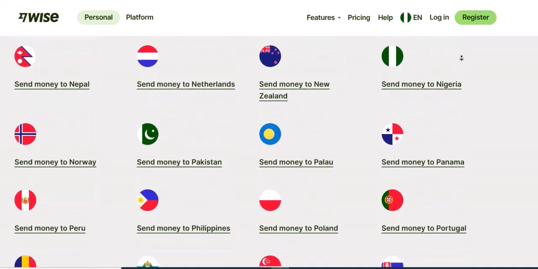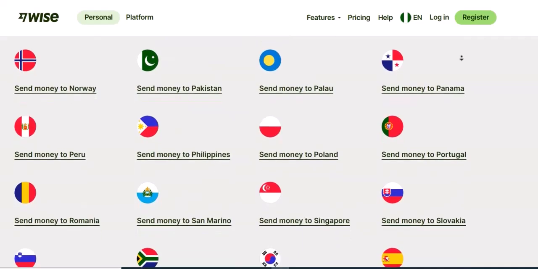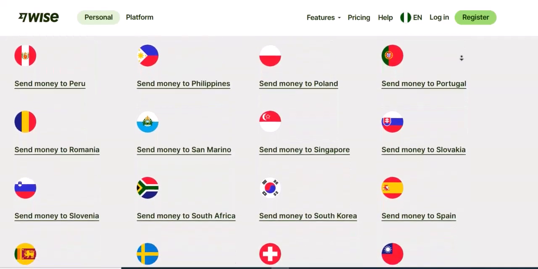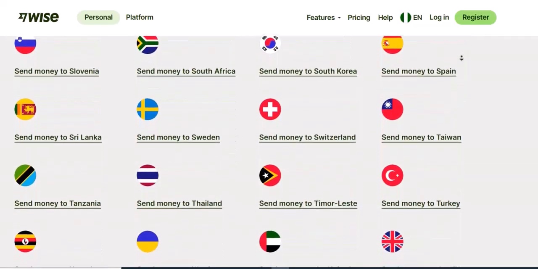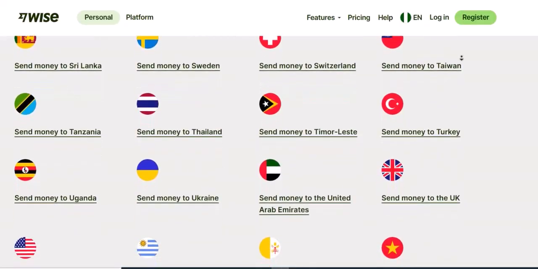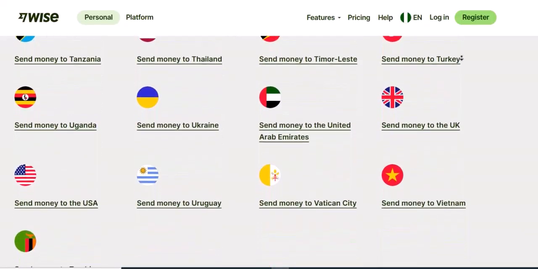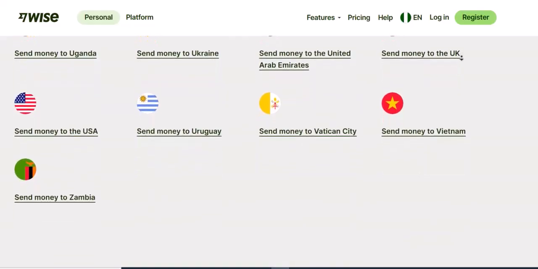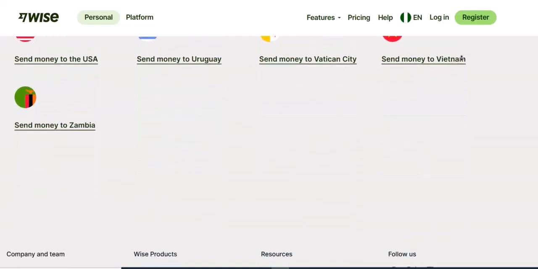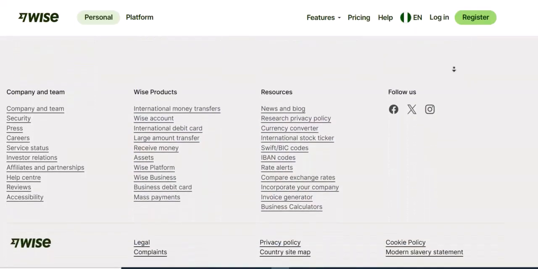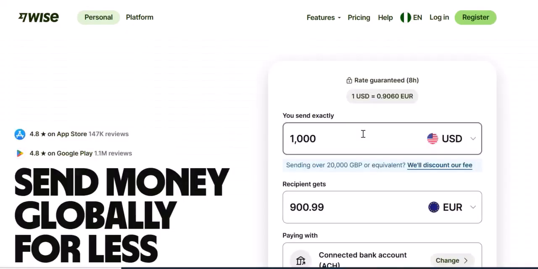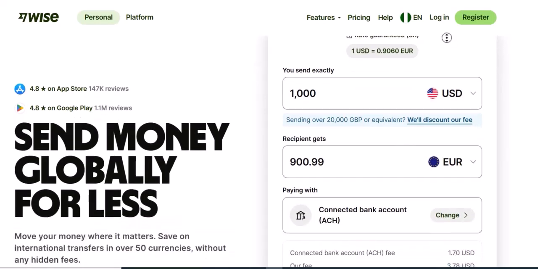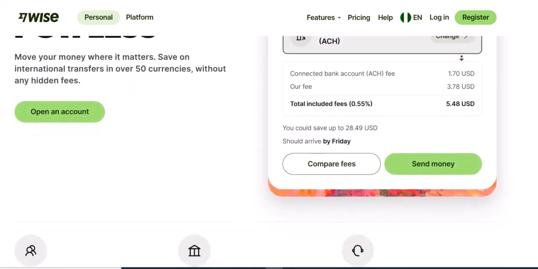Receiving limits. For most currencies, there's generally no limit on how much you can receive into your Wise balance. However, there can be exceptions for specific currencies or payment methods, e.g., USD wire transfers might have different receiving limits for personal versus business accounts. Wise debit card limits. The Wise debit card has its own set of limits for spending and ATM withdrawals, which can be adjusted within the Wise app up to a maximum. These typically include limits per transaction, daily limits, and monthly limits for various spending categories, e.g., chip and PIN, online purchases, ATM withdrawals,